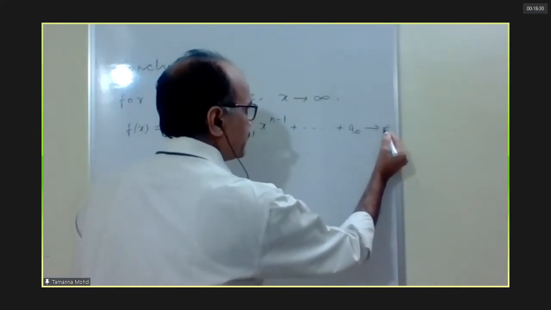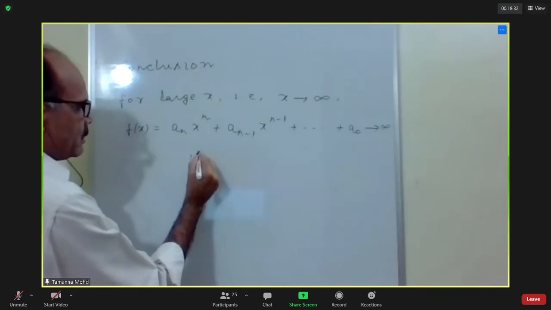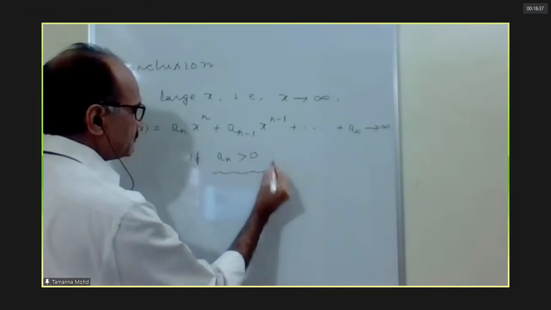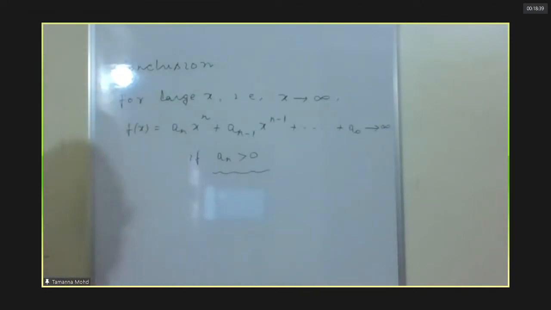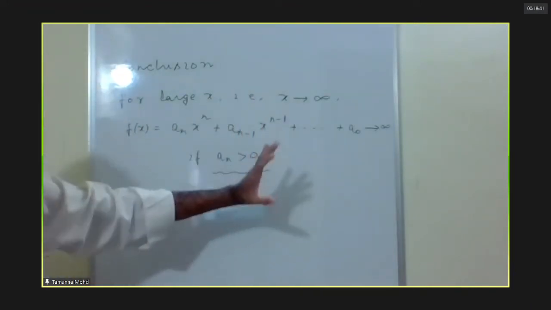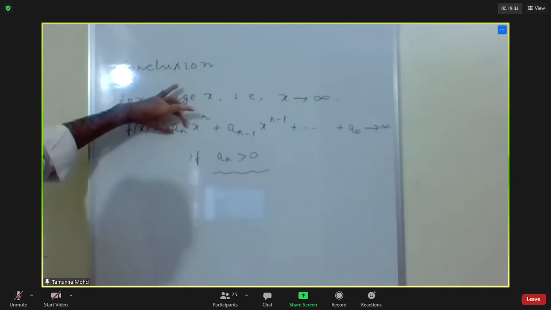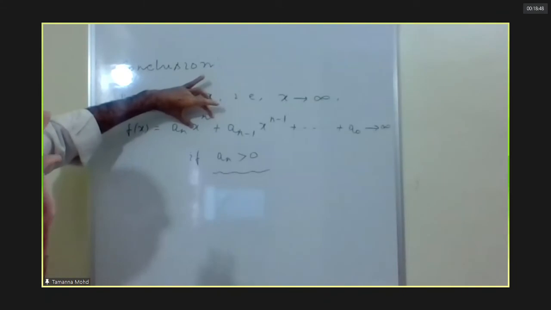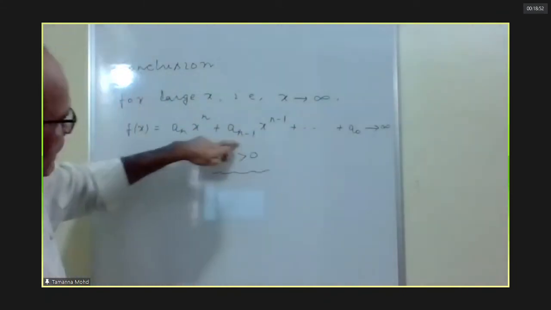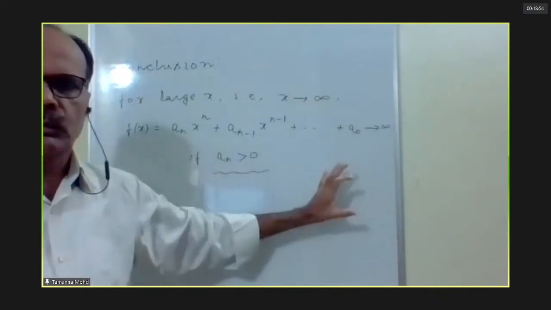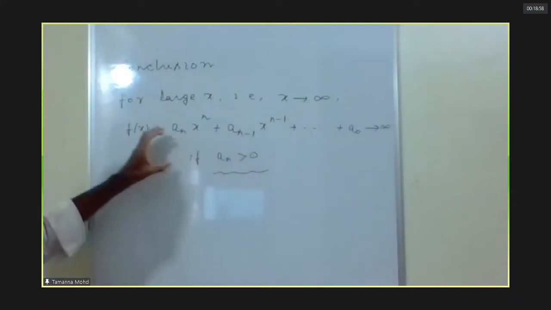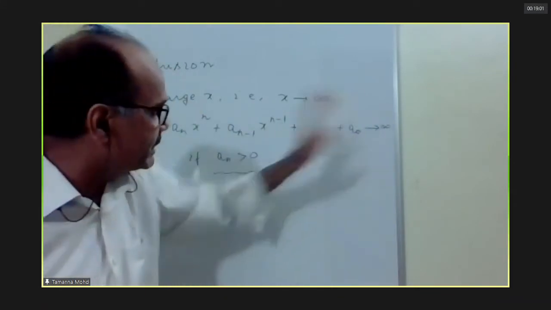The value will tend to infinity if an is positive. For the same reason, by the concept of divergence, if an is positive for large x, this value will be much bigger. All together, even if the other terms are negative, the value of the entire expression will tend to infinity.